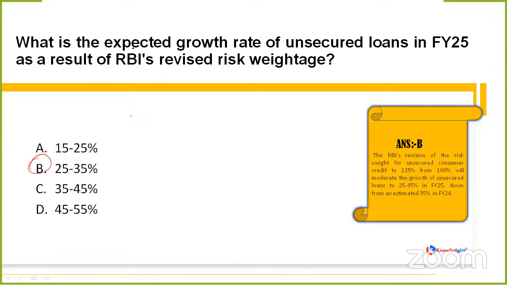The expected growth rate of these unsecured loans in the financial year 25 ranges between 25 to 35%, and RBI's revision of the risk weight for unsecured consumer credit to 125% from 100% will moderate the growth of unsecured loans, which has come down from an estimated 35% in the financial year 24.